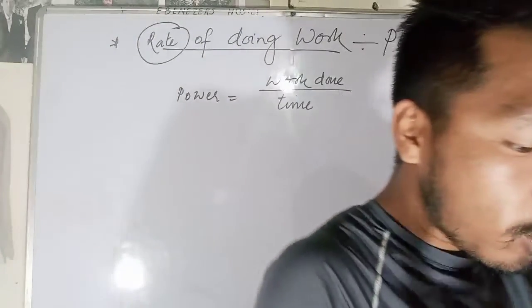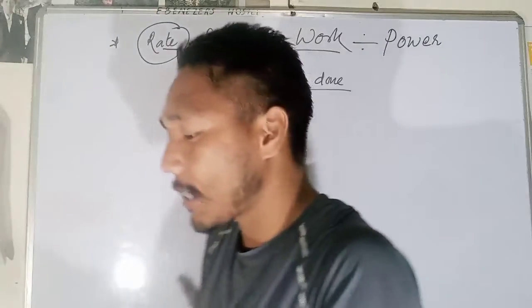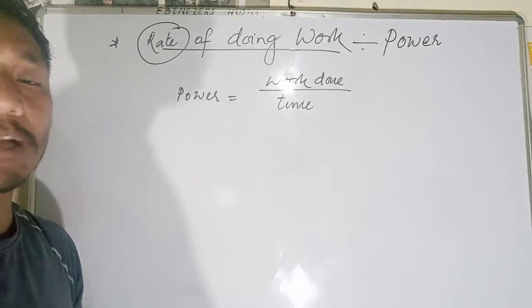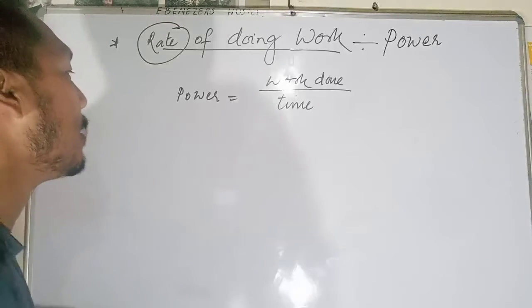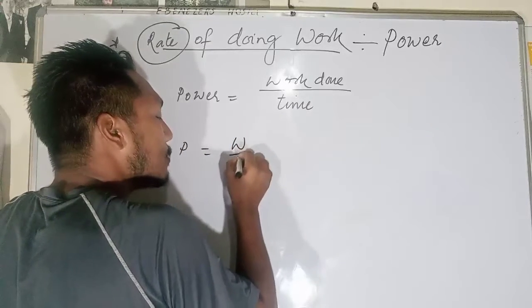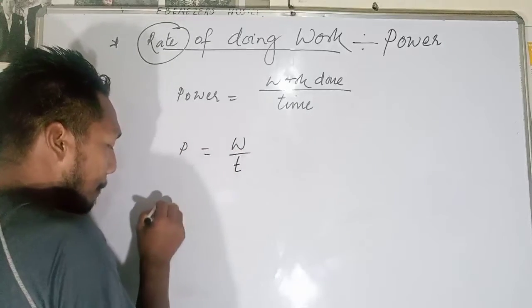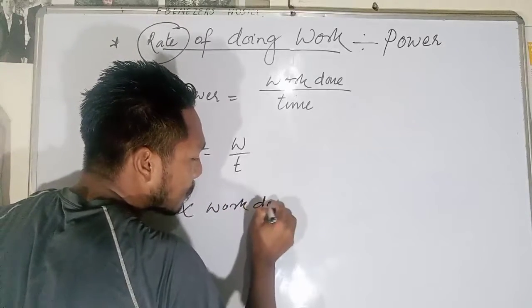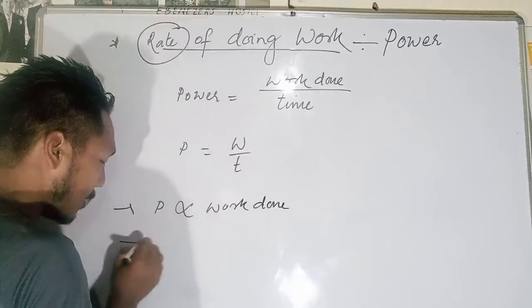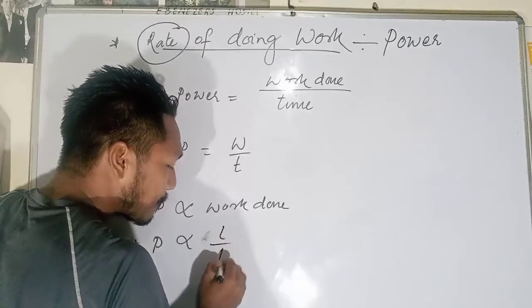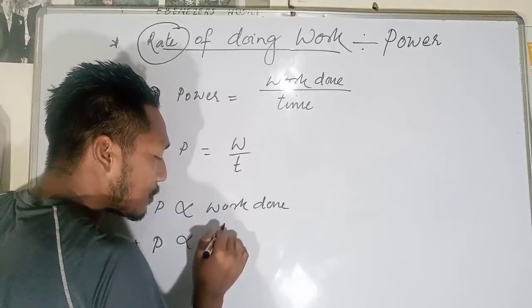How much work can be completed in that particular second? In 1 second, if more work is done, that means he has more power. So power is equal to W by T. That means power is directly proportional to the work done, and inversely proportional to the time.